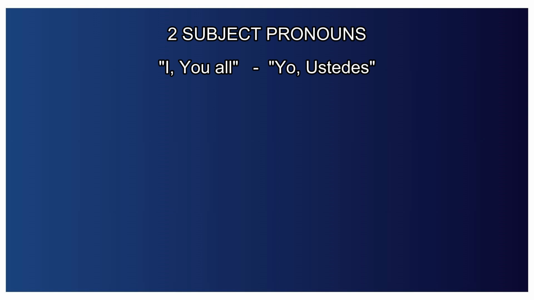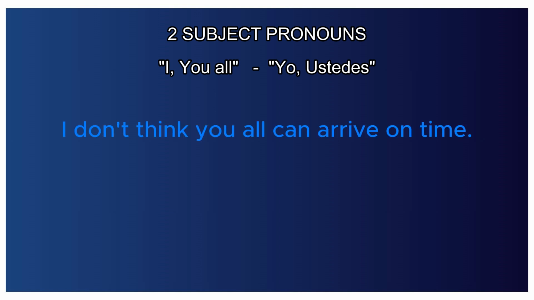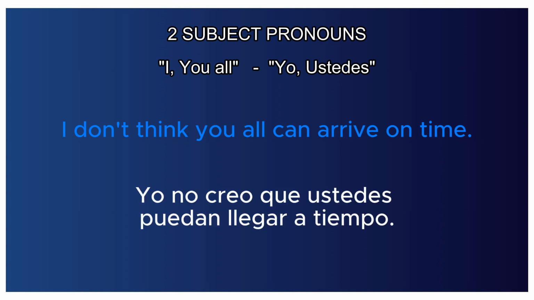But if we have two subjects like I and you all, that sentence could be, I don't think you all can arrive on time. We need the subjunctive. Yo no creo que ustedes puedan llegar a tiempo. Good. Now let's see today's examples using our list of doubt verbs that trigger the subjunctive mood.